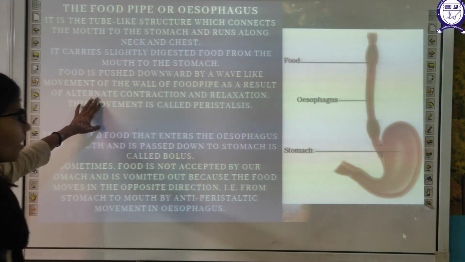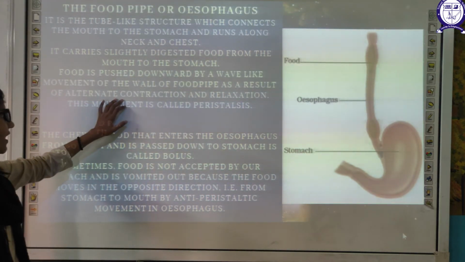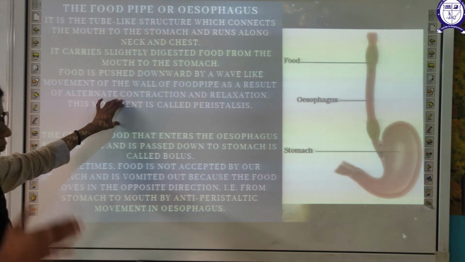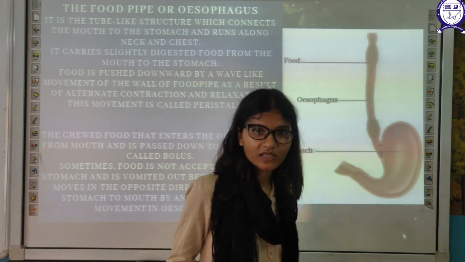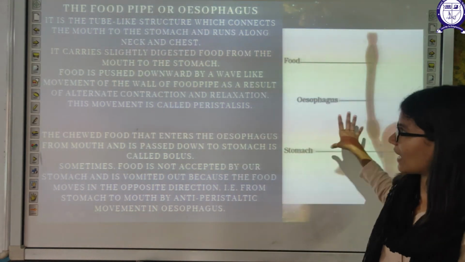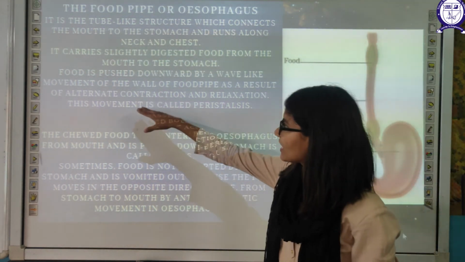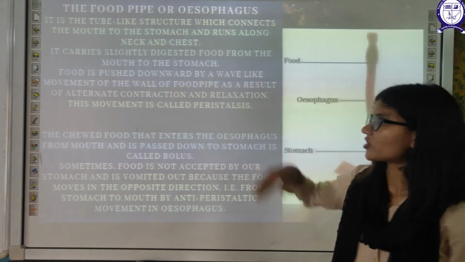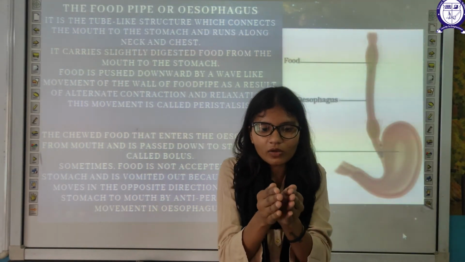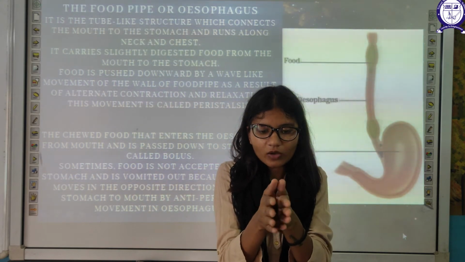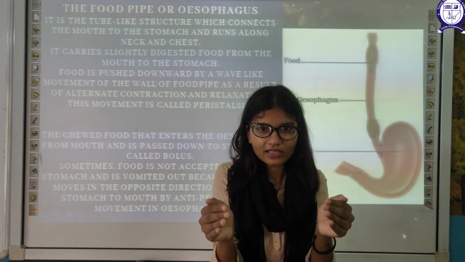These wave-like movements which start in your food pipe are known as peristalsis. What happens in this type of movement? There is alternate contraction and relaxation of the food pipe. For a moment it contracts, then it relaxes.